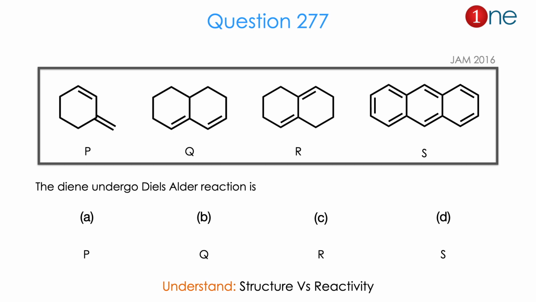Here they are asking which of the dienes undergo Diels-Alder reaction. Which one will undergo Diels-Alder reaction? So you have to guess among them. From the 4 structures and the question of Diels-Alder reaction, you might realize the question is really about double bond structure versus its reactivity. The answer is D. Let us see how.